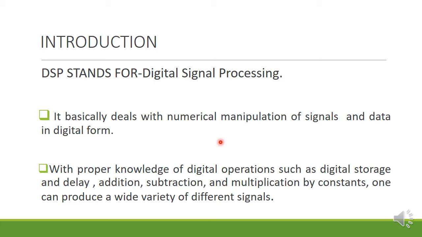So that is why, in the second sentence, what we are telling is: with a proper knowledge of digital operations. What I told, this DSP is going to perform addition, subtraction and multiplication. I am telling some mathematical operations, but they are all in the form of digitals.